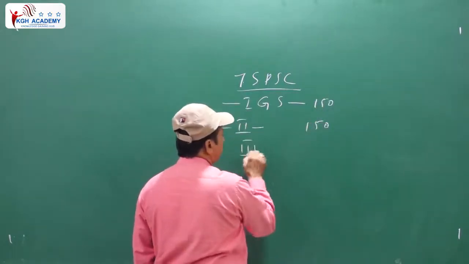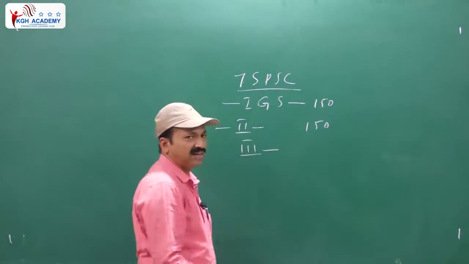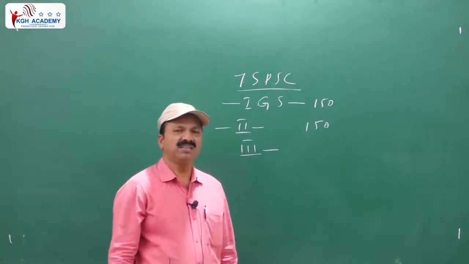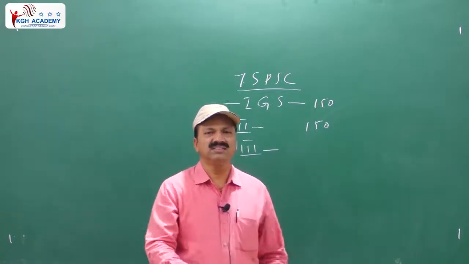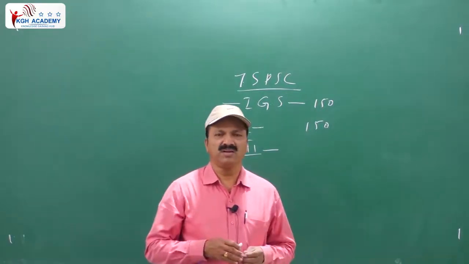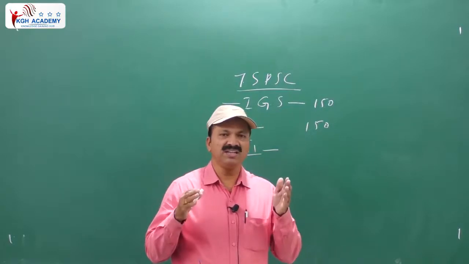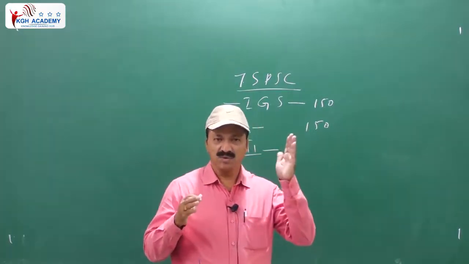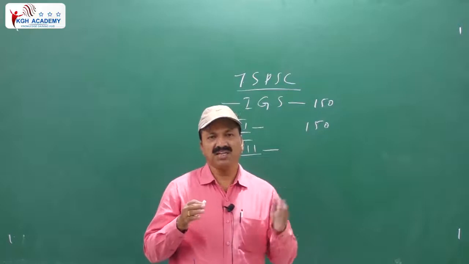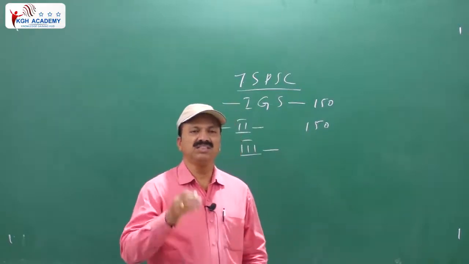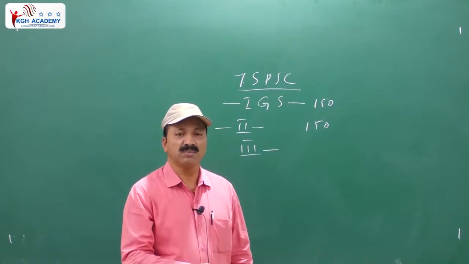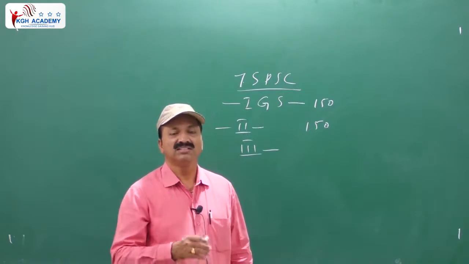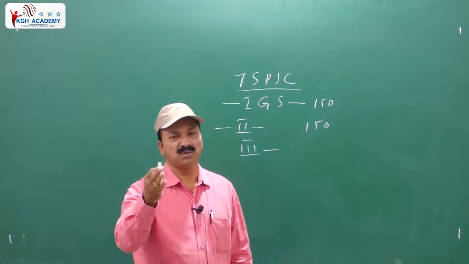Third paper, Indian economy and Telangana economy. Indian economy is 75 marks, and Telangana economy is also 75. Telangana economy, up to what extent? From the beginning, in 1952 general elections were conducted for the first time, in Hyderabad State, as Telangana was previously called.